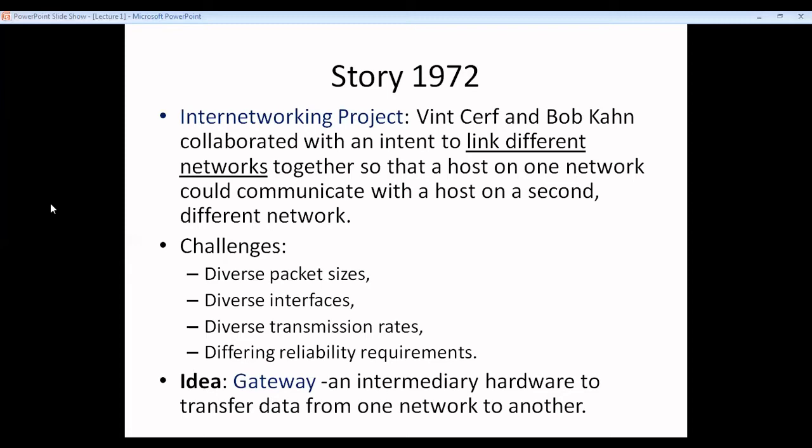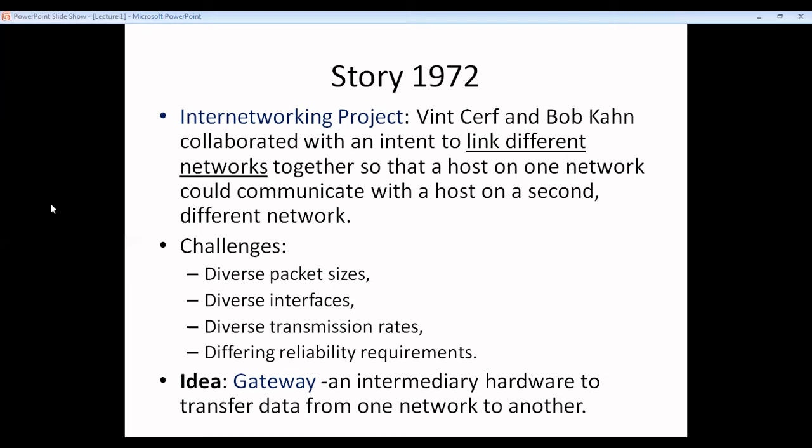These were diverse packet size, since packet size can change from one network to another network, diverse interfaces, diverse transmission rate, and different reliability requirements. Means all those things which can differ from one network to another network.